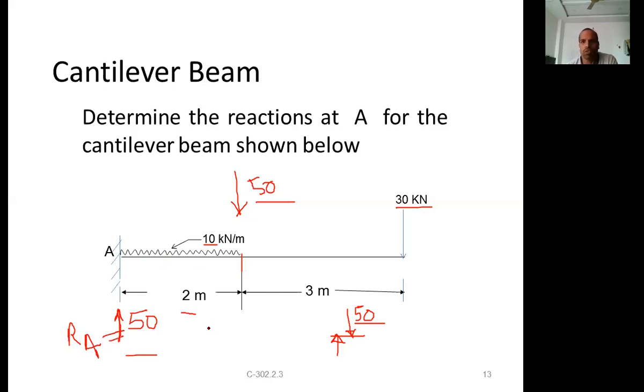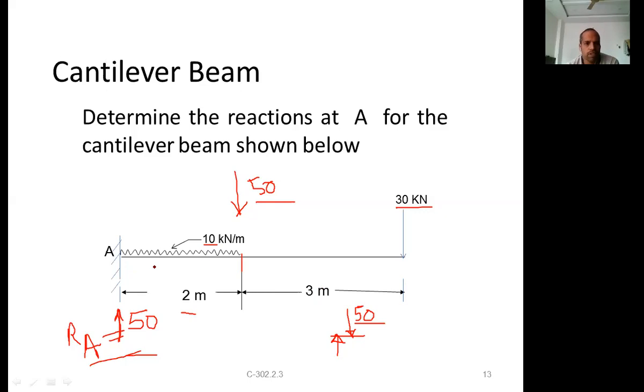No calculations, no equations, nothing. It is simple. Applying the sum of the vertical forces equal to 0, we get RA directly, because only one unknown is there. If there were another support, there would be another unknown, and then we would need to calculate the moment, another equation. But in this case there is only one support, one reaction, that's all.